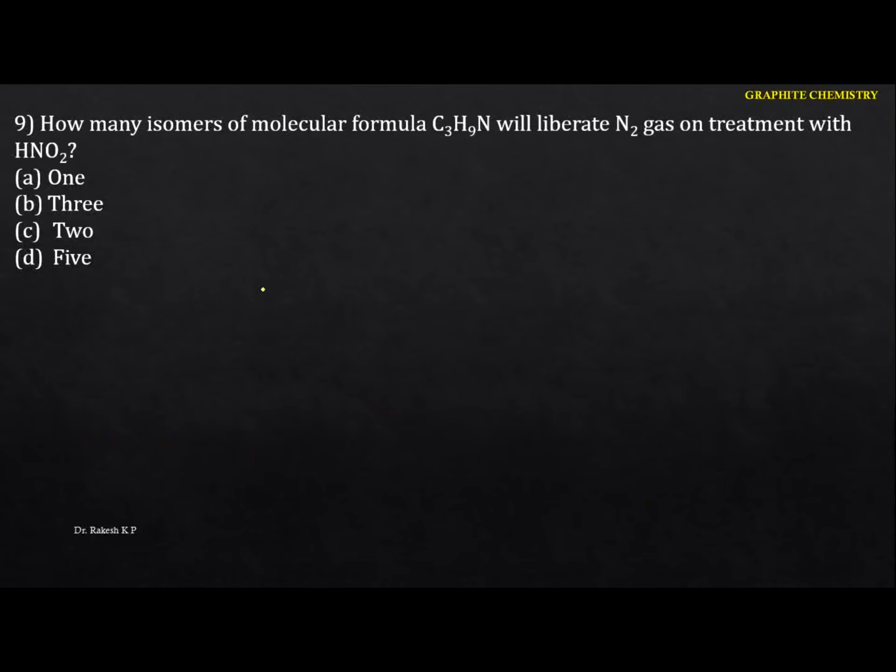How many isomers of molecular formula C3H9N will liberate nitrogen gas on treatment with nitrous acid? Let me write the particular isomers. The first one I can write is n-propylamine. The next one I can write is isopropylamine.